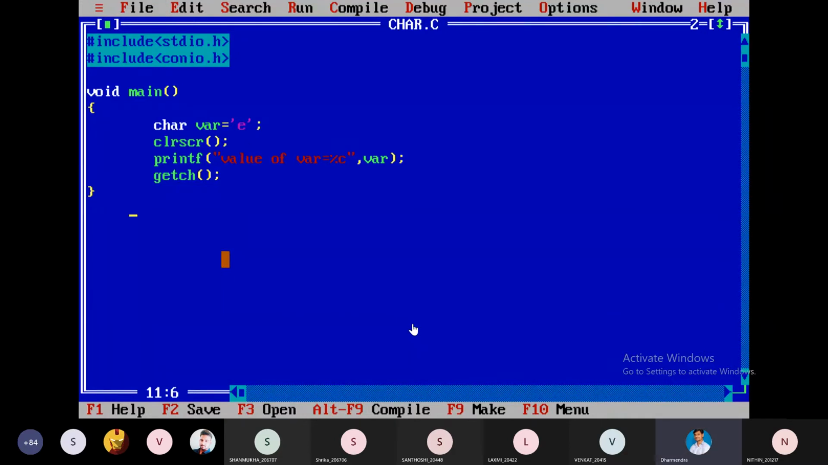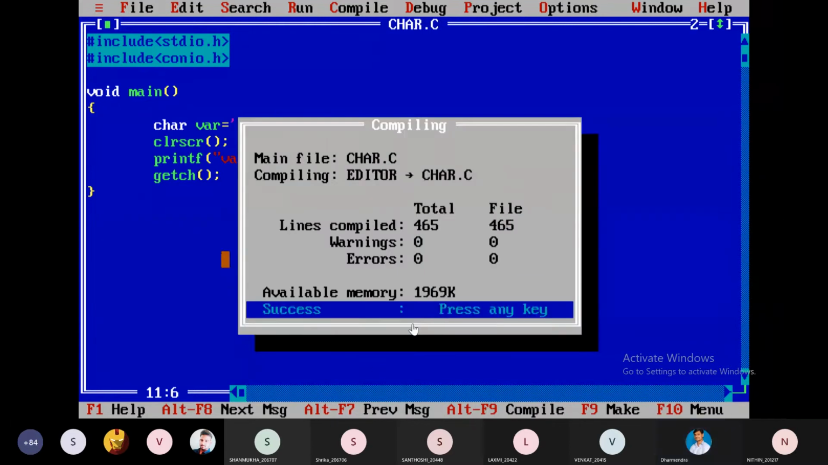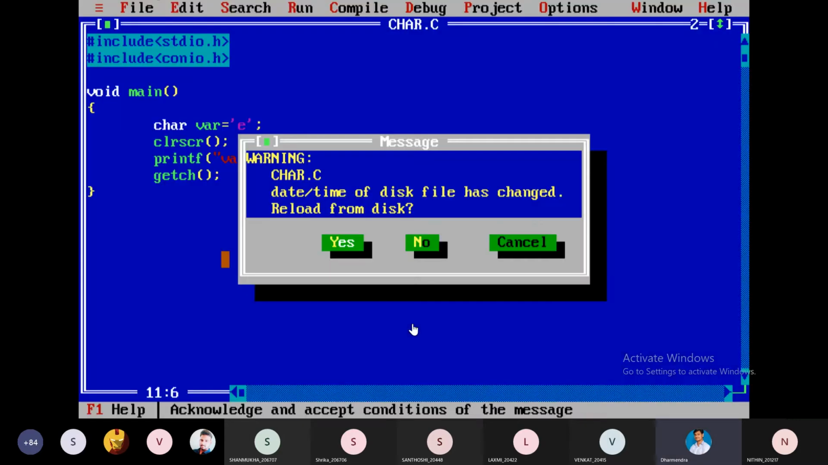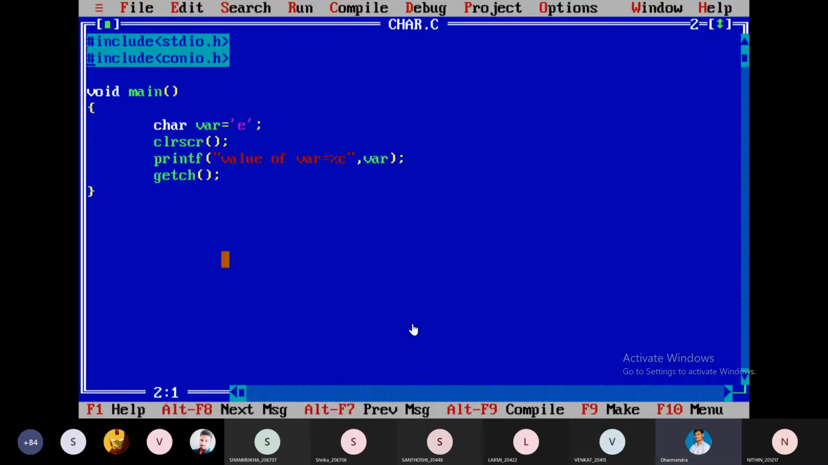Save it. It has been saved. Alt F9, and now Control F9. The value of var is equal to E. See, the output has been held. Can you see now? If I press enter, I can go. Here I am commenting this getch. That line will not be compiled; that's a commented line.